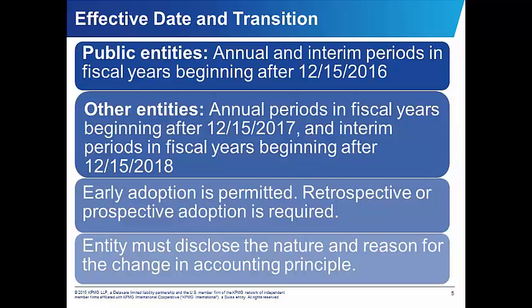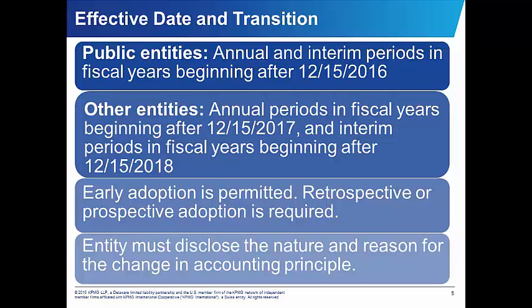Sure, no problem, Todd. For public business entities, the ASU is effective for annual periods beginning after December 15th, 2016, and the interim periods within those years. So for a calendar year company, it would be effective for the 2017 fiscal year. For all other entities, the ASU is effective for annual periods beginning after December 15, 2017, and the interim periods in the following year.